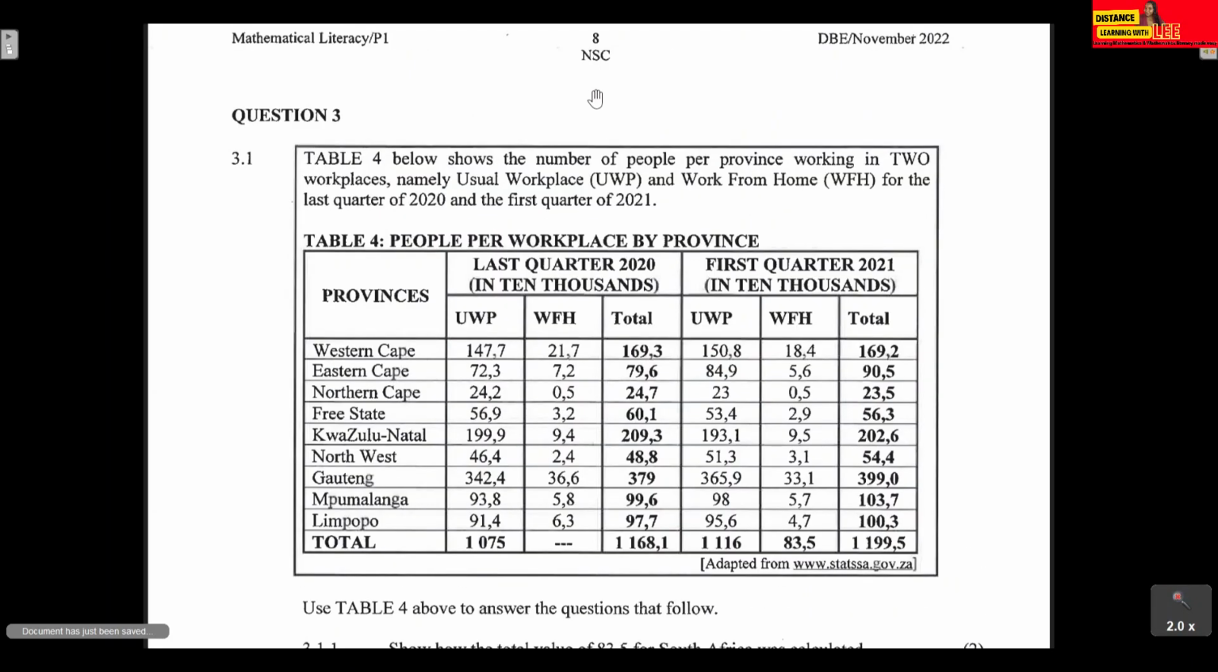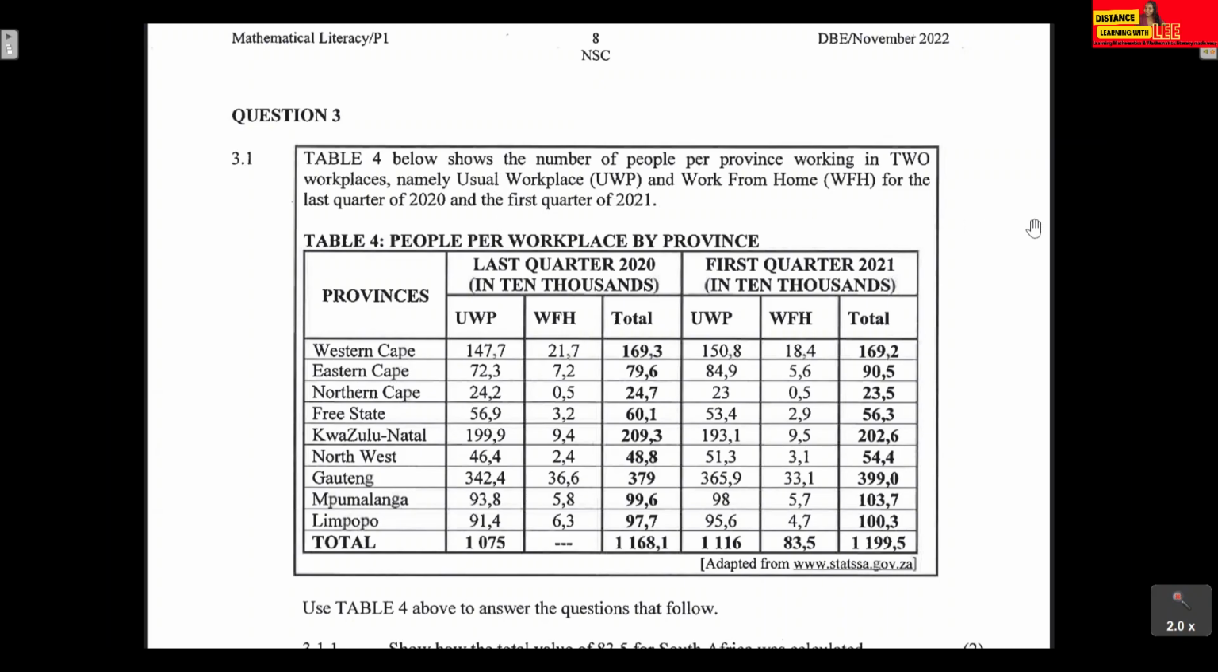So like I mentioned, guys, we're going to be tackling question 3.1 as well as question 3.2 in this video tutorial, and the main concept being assessed here is our data handling skills. Can we calculate mean? Can we interpret information that is given to us? Can we calculate percentage? That is all that is being tested here. So let's have a look at what we are given. Question 3.1 says table 4 below shows the number of people per province working in two workplaces, namely usual workplace and work from home, for the last quarter of 2022 and the first quarter of 2021.